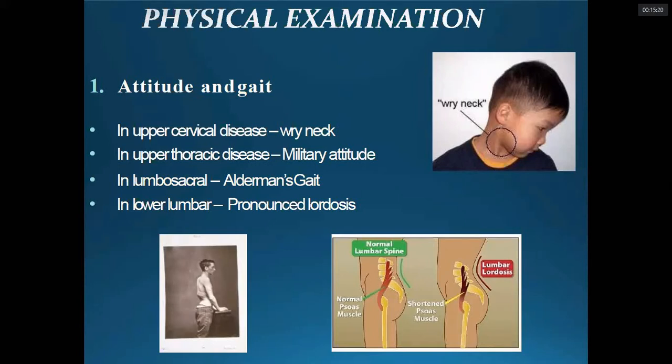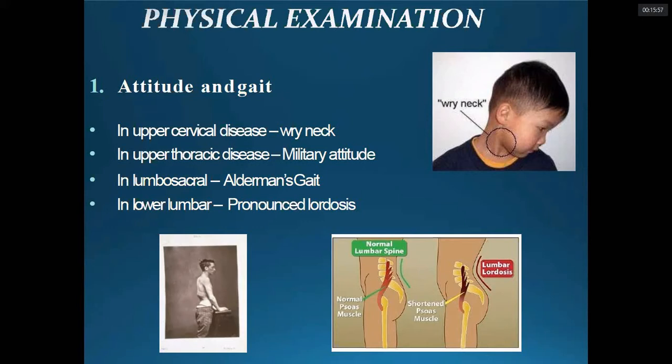So on examination, attitude and gait. When there is a collection in the cervical region, wry neck, or we can say torticollis, commonly due to the spasm of the muscles. In the thoracic spine, military attitude. The patient tries to compensate for the deformity in the thoracic spine by expanding the chest and standing upright to maintain the posture. That is a military attitude.